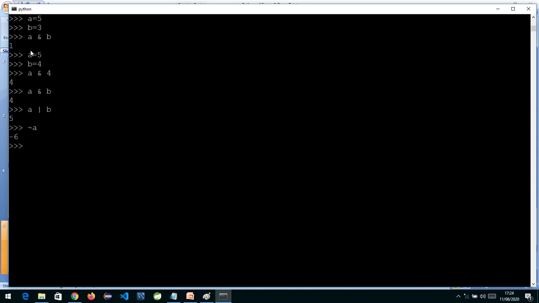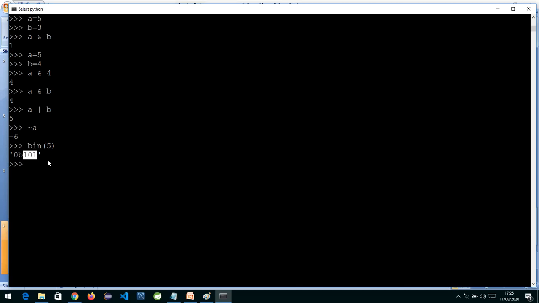So whatever the bits are in A, let me check over here first. The number in A is 5, and this is the binary equivalent of 5, 101. Now it is complementing each bit. 1 becomes 0, 0 becomes 1, and again 1 becomes 0, and accordingly it has given you a negative number, that is -6. So the complement operator basically reverses the bits. Wherever you have 0, it will make it 1, and wherever you have 1, it will make it 0.